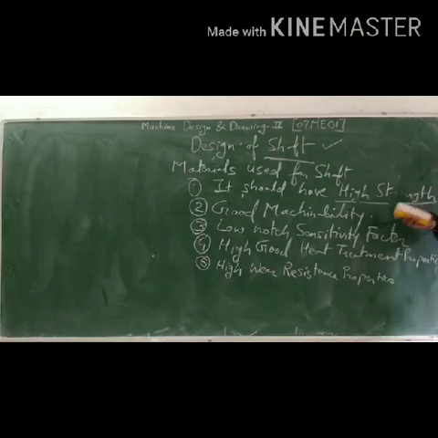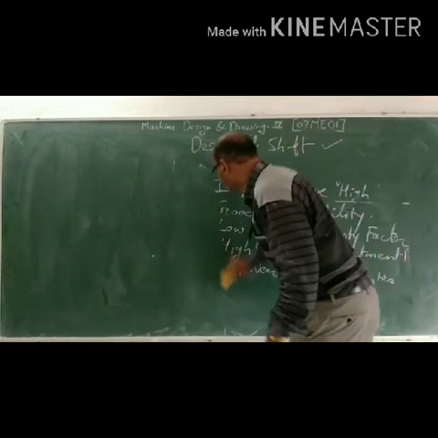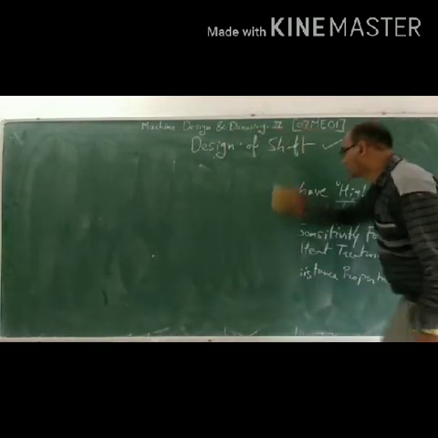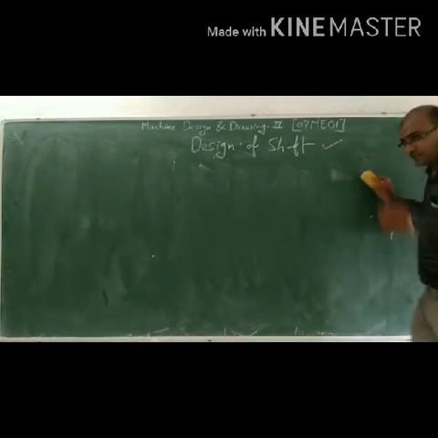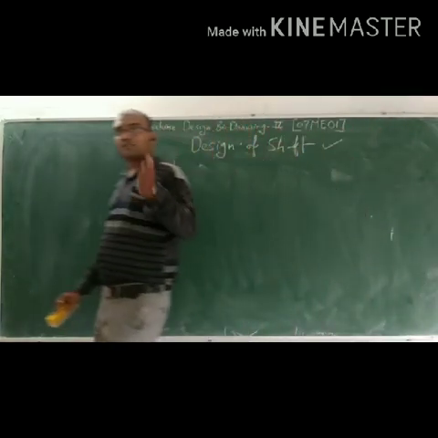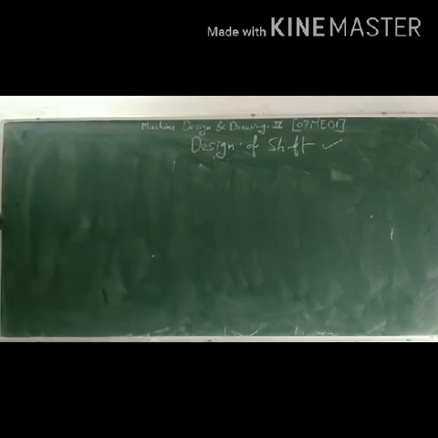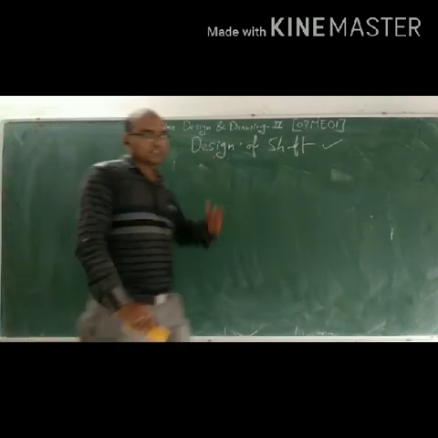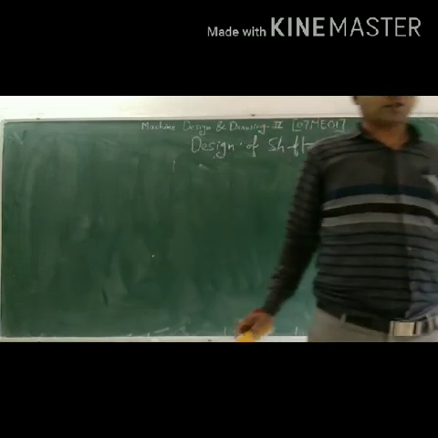These are all included in the material used for the shaft. Up to now we discussed the definition of the shaft, the difference between shaft, axle and spindle, and then the material used for the shaft.